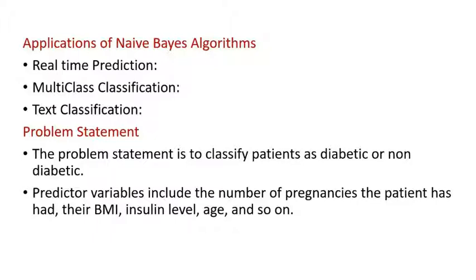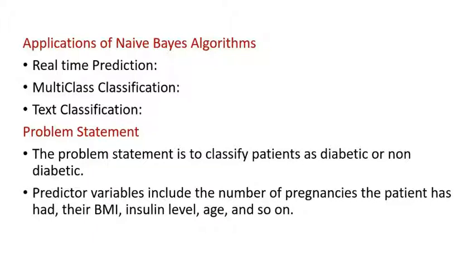Next one is text classification. The naive Bayes classifier is mostly used in text classification due to better results in multi-class problems and the independence rule, and it has a higher success rate compared to other algorithms. As a result, it is widely used in spam filtering to identify spam email, and in sentiment analysis in social media analysis to identify positive and negative customer sentiment.